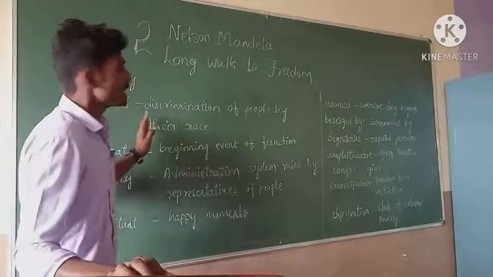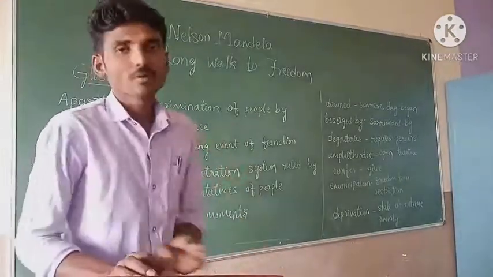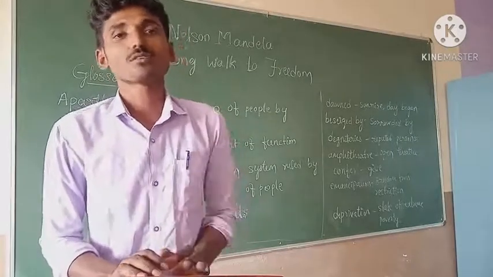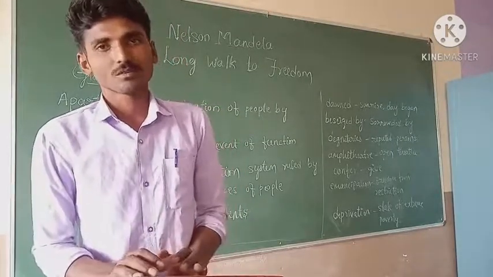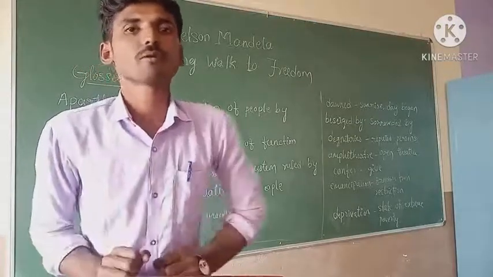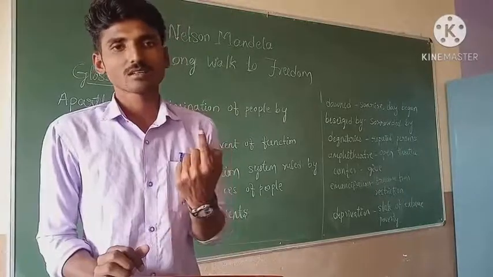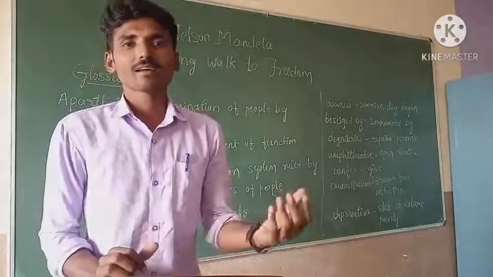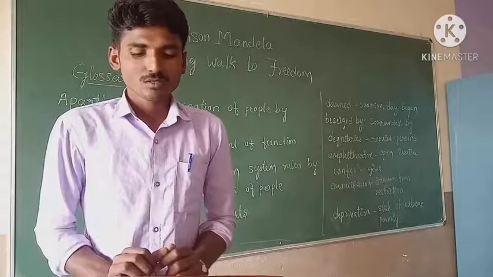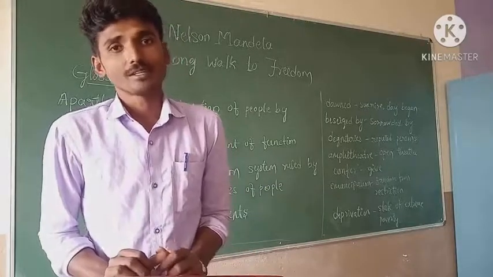Apartheid means discrimination of people by their race. Race means caste, creed, religion. Okay, apartheid means discrimination, separation of people by their race, by their color. Example: black, white. So this is called apartheid.